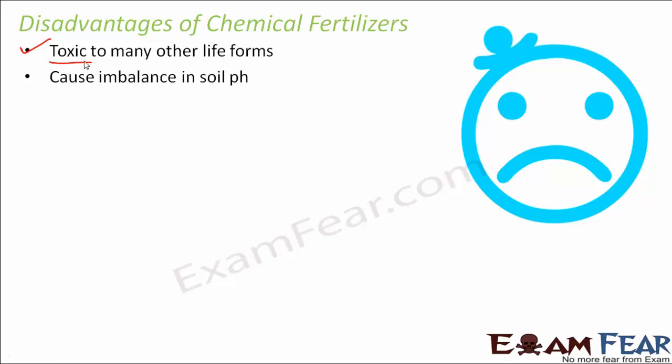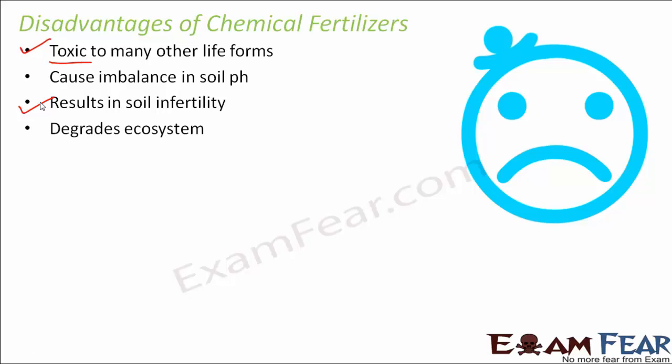It can cause imbalance in the soil pH, so the acidity or basic nature of the soil can get disturbed due to the presence of a lot of chemicals. It results in soil infertility. Though the purpose of fertilizer is to increase soil fertility, if fertilizer is applied in excess, it can spoil the soil fertility, because too much of chemical substances in the soil will also spoil the nature of the soil. It degrades the ecosystem, because when it is a toxic material, it can kill many life forms of the soil ecosystem. Therefore, the soil ecosystem might get disturbed.